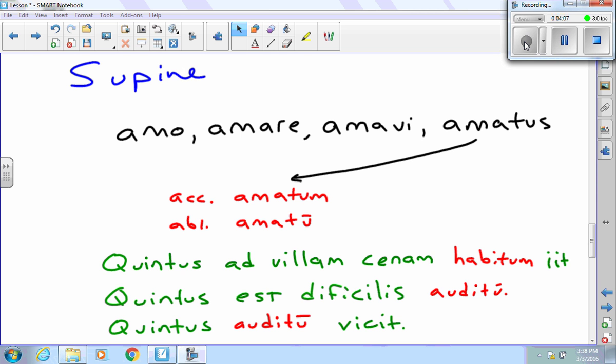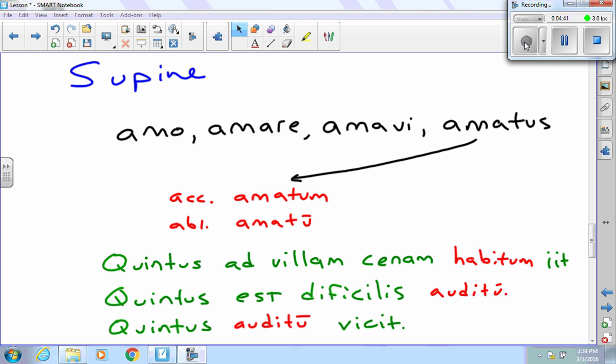Here I have my supine. Amo, amare, amavi, amatus. You can see the fourth principal part is where I'm going to get the supine. I'm going to turn it into a neuter, and it's going to become amatum and amatu, fourth declension. It can only be accusative, it can only be ablative, and it can only be singular as well. I gave you three examples of how to use the supine in a sentence. Quintus ad villam canem habitum iit. Quintus went to the villa to have dinner. Don't forget, it is a verbal, so it can have a direct object like canem here.